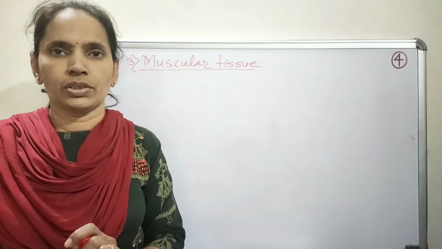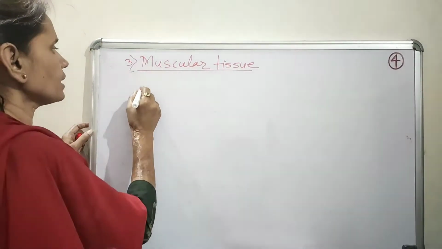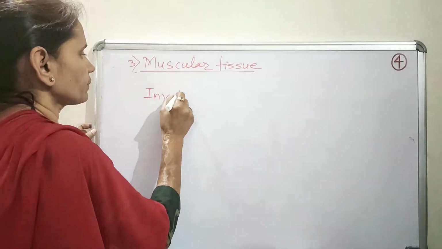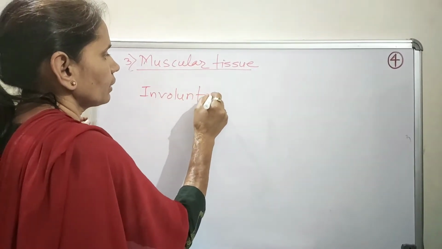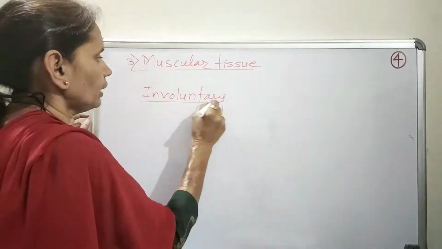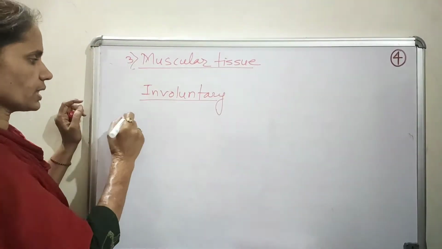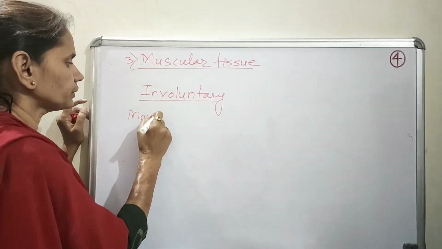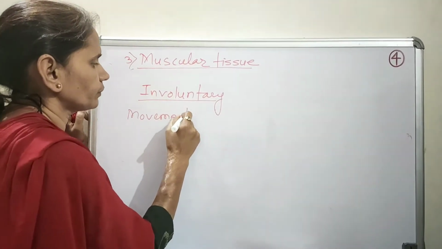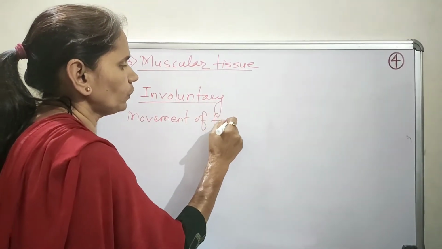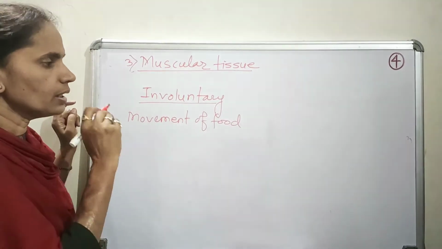There are certain movements in our body that we really cannot start or even stop with our wish. Such movements are known as involuntary movements. Now what are these movements? For example, movement of food in the alimentary canal.